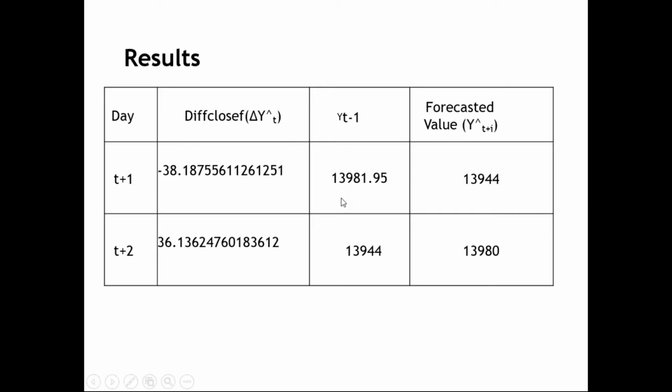The previous close price, 13,981, is the closing price. So 13,981 minus 38 will be the next day, that is 31st December's price, 13,943. Then this becomes the previous day's value, to which I add 36, and the price as of 1st January or the next working day will be 13,980.